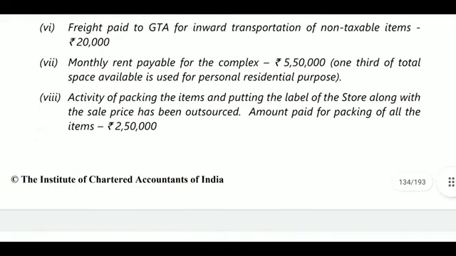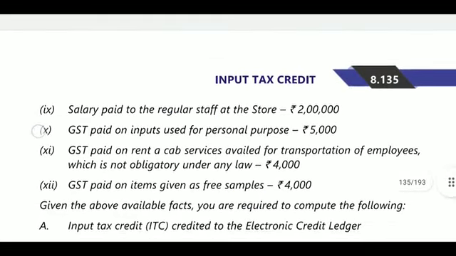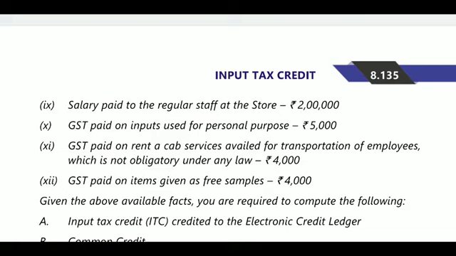Next, the activity of packing the items and putting the label of the store along with the sale price has been outsourced. Amount paid for packing of all other items is 2,50,000. So 2,50,000 into 18%, as this is a service, 45,000 will be payable as GST. Next, salaries paid to regular staff at the store. So for salaries, there is an employer-employee relationship, so no GST is liable on the salary.